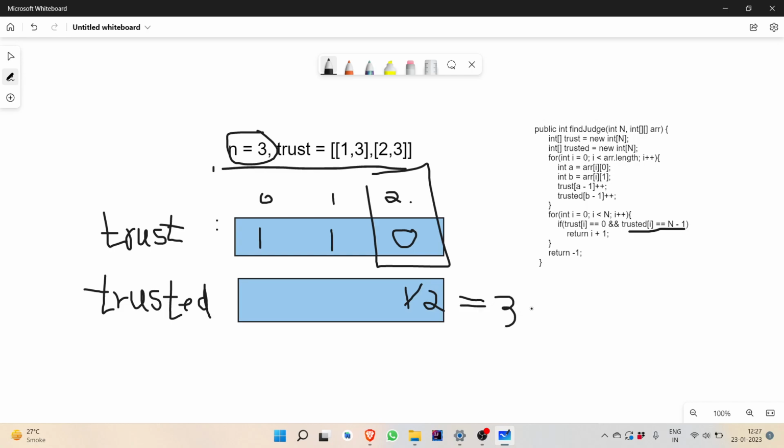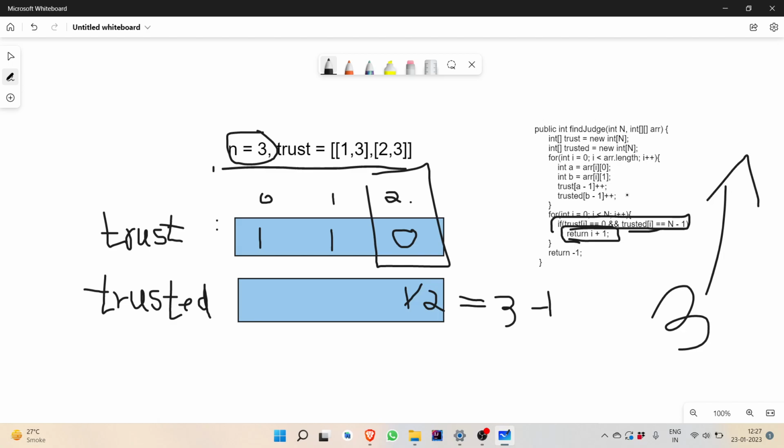So this satisfies all the conditions. So this is the town judge, index number 2. But the representation of index 2 was actually 3, so we return I plus 1, since the actual number assigned to the town judge was 3. So 3 will be returned, and this will be our final answer.